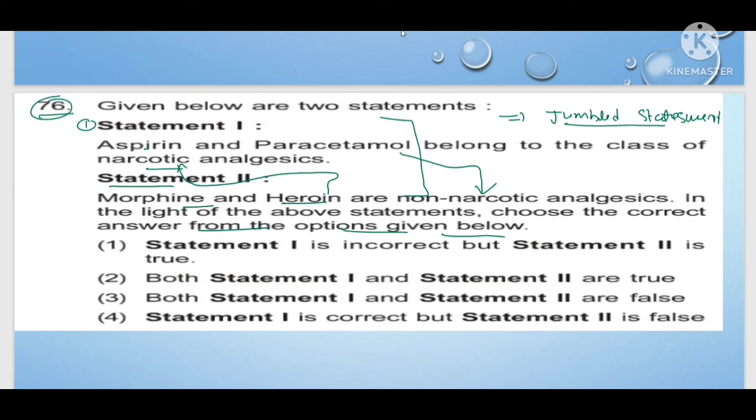Both statement 1 and 2 are false. So our correct answer is option 3.